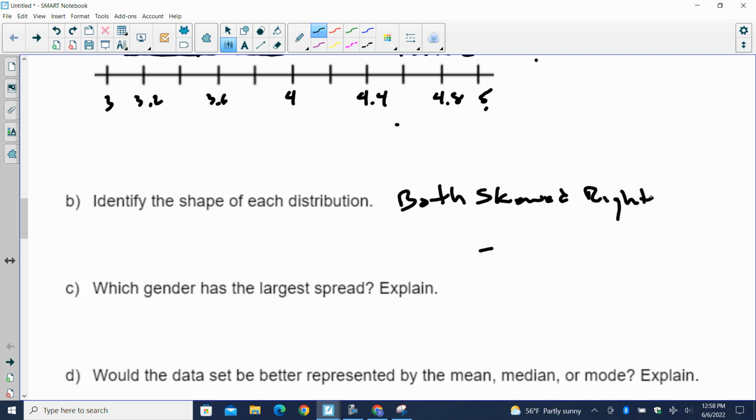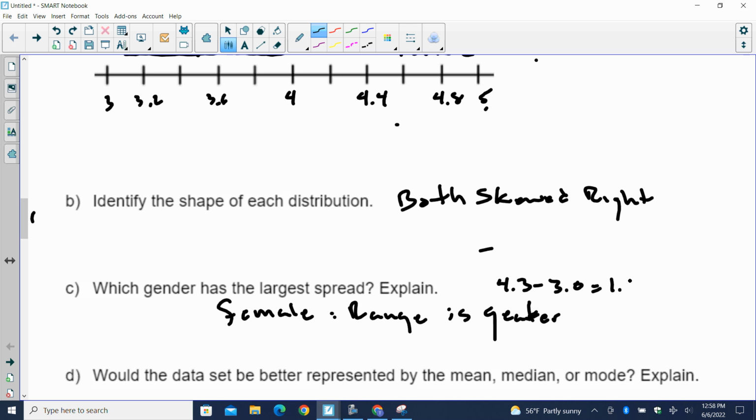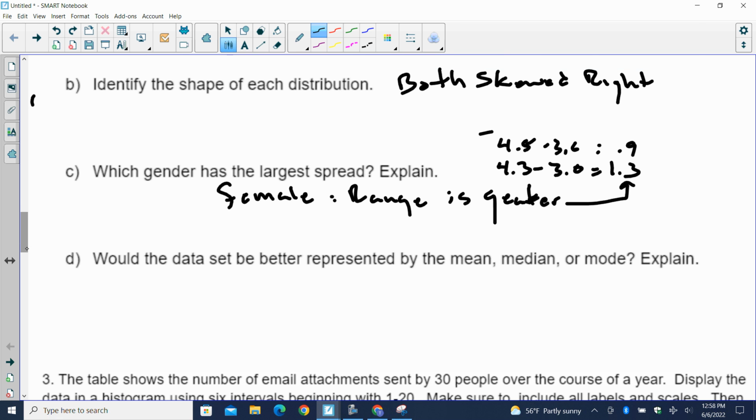Which gender has the longest spread? That would be female. Why? Because the range is greater. How do I know that? I calculated it. So the range for the female is going to be 4.3 minus 3.0, which is equal to 1.3. And the range for the male is 4.5 minus 3.6, which is 0.9. So the female range is bigger, which means my data is more spread out. From max to min is bigger for the female.